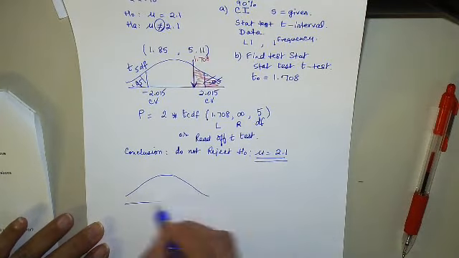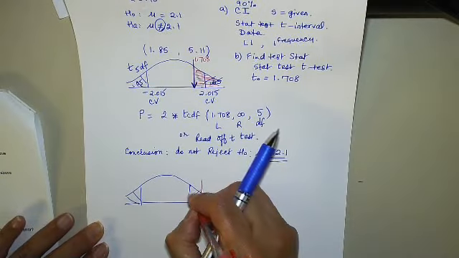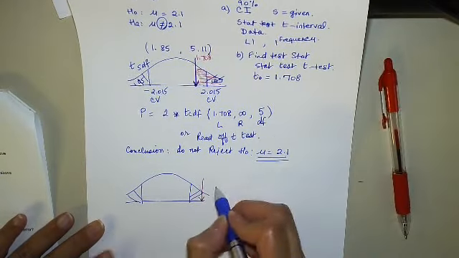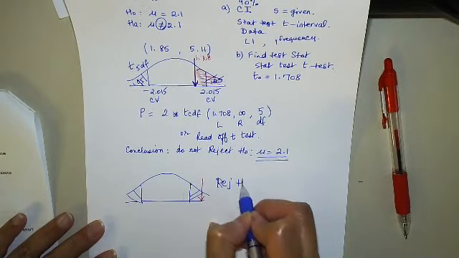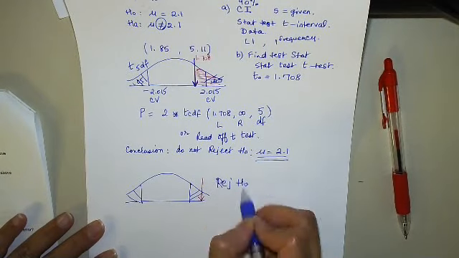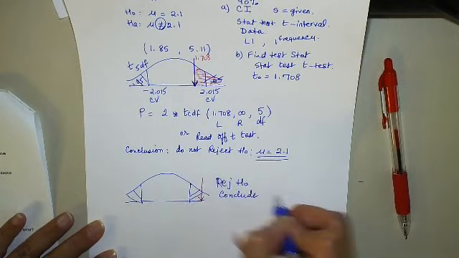That's your final conclusion. I say it's a trick question because had you fallen in here, your final conclusion would not have been reject H naught. That's not the final conclusion. That's wrong.